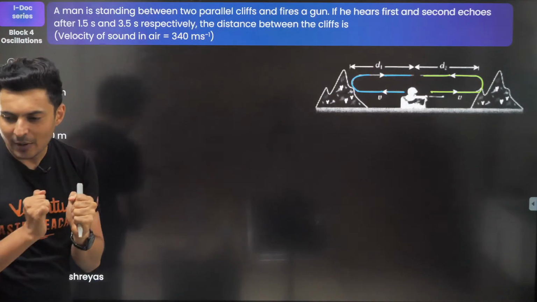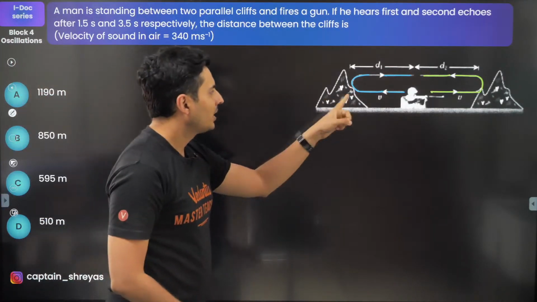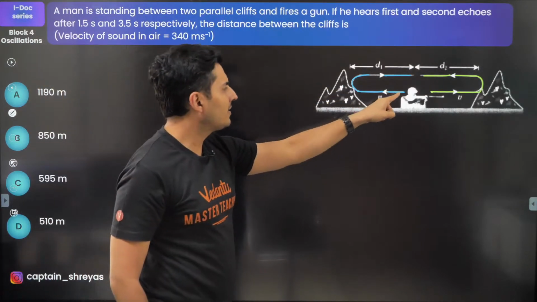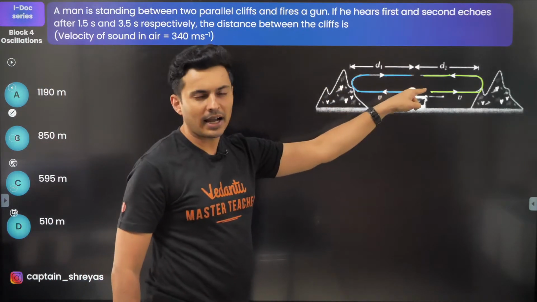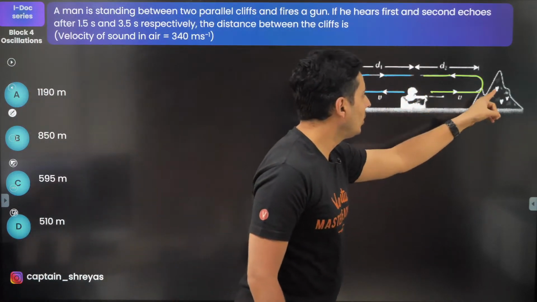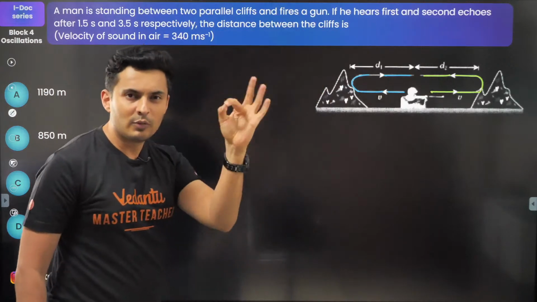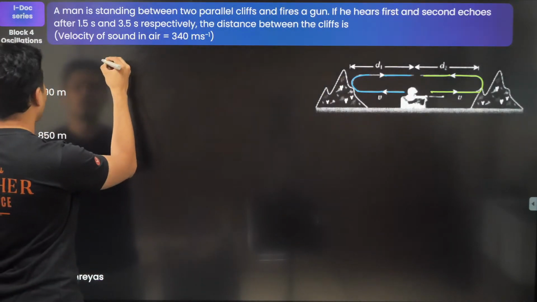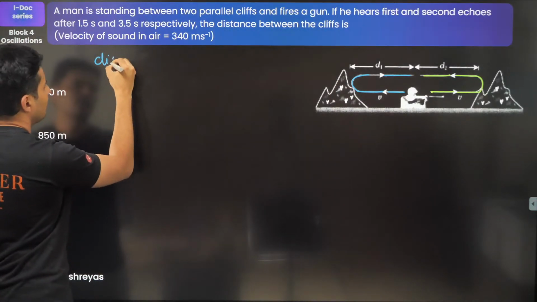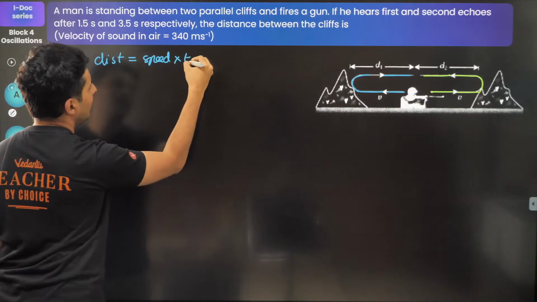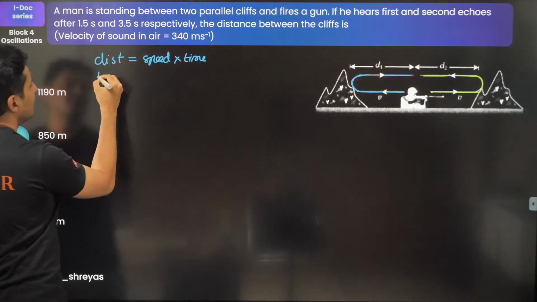Okay. Now, here is what you need to do. In order to find D1 and D2, this is the logic. The sound has to travel D1 here and D1 back. So it has to travel D1 twice. Same thing, D2 also it has to travel twice before it reaches his ear. So can I say, using this formula, distance is speed multiplied by time. This is a distance traveled.